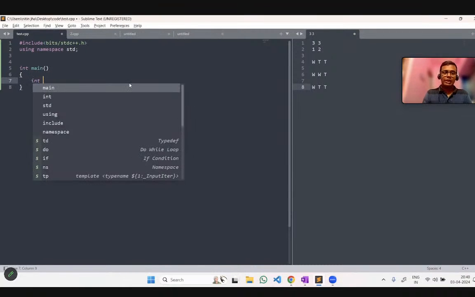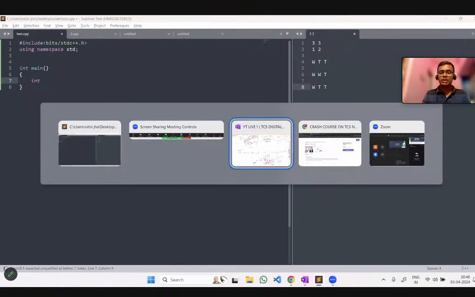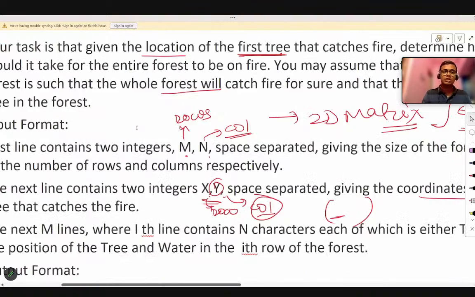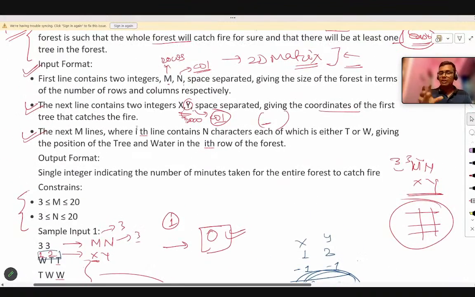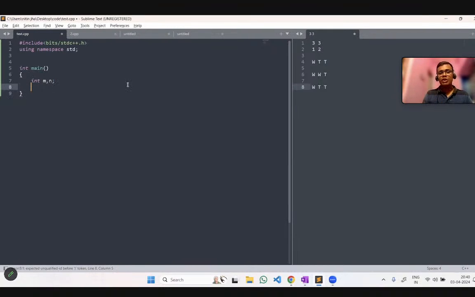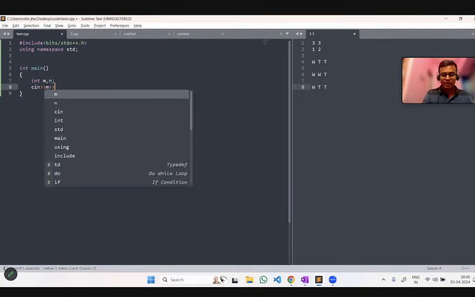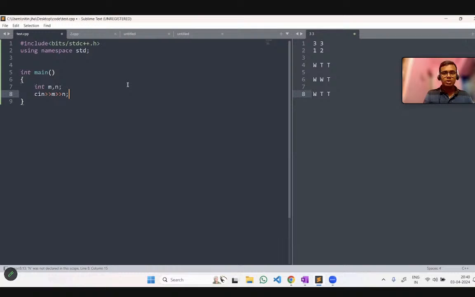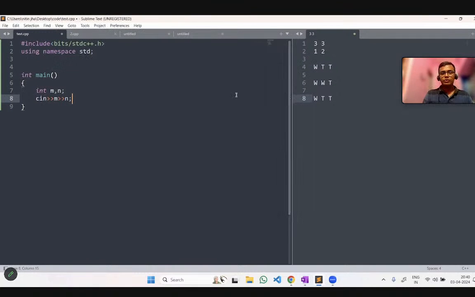Now you can see from here what I am doing. Here the question will suggest the input: the first line of the input will be m and n. So m and n will be the first two inputs, which will represent the rows and columns. Now we have to take the input also. So first let me take m and n as input. Okay, let me just increment it. I think now it is quite visible for you.